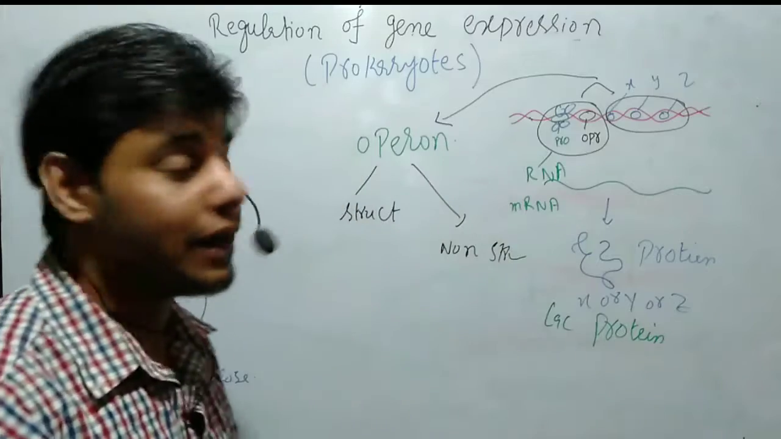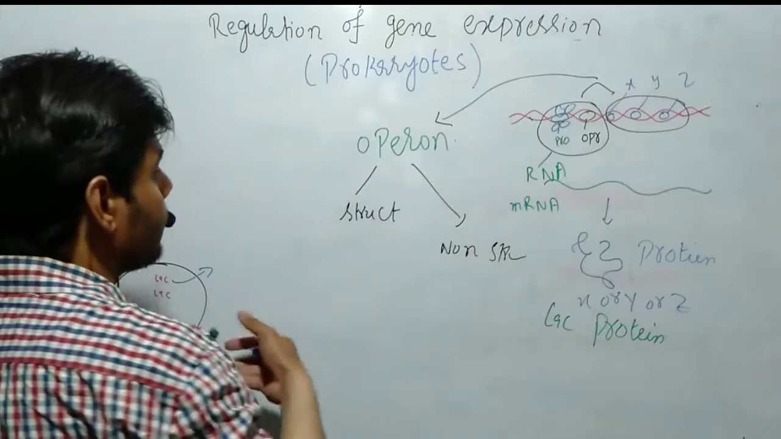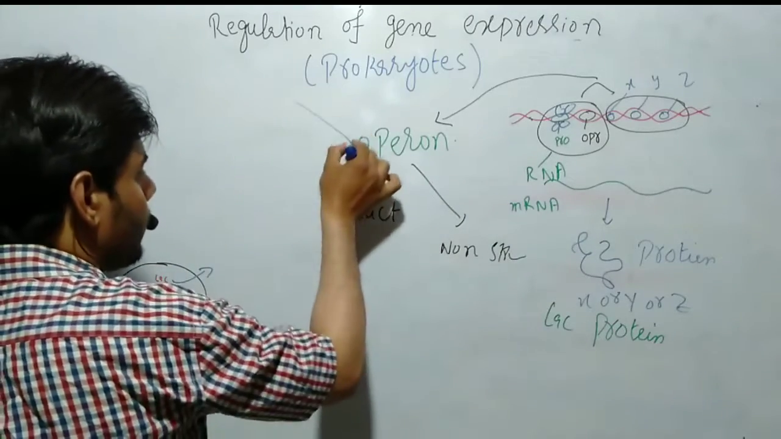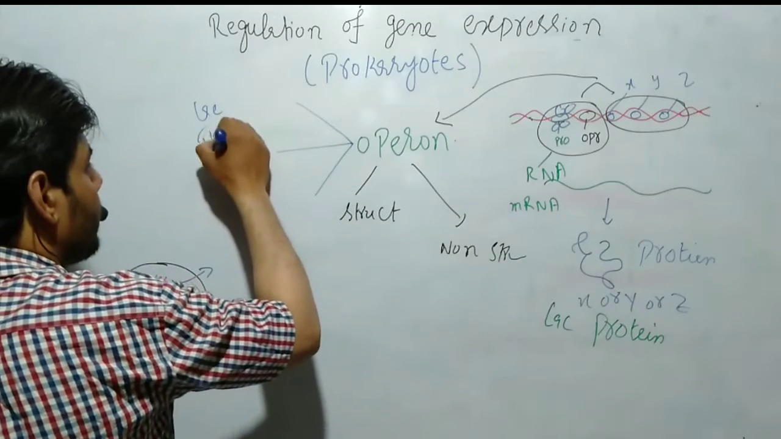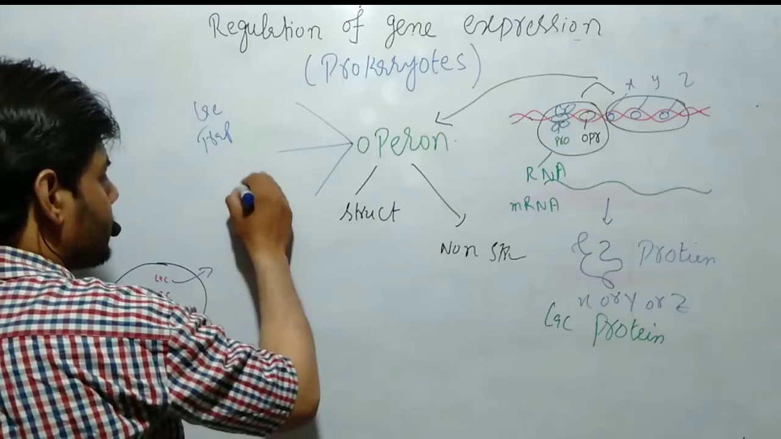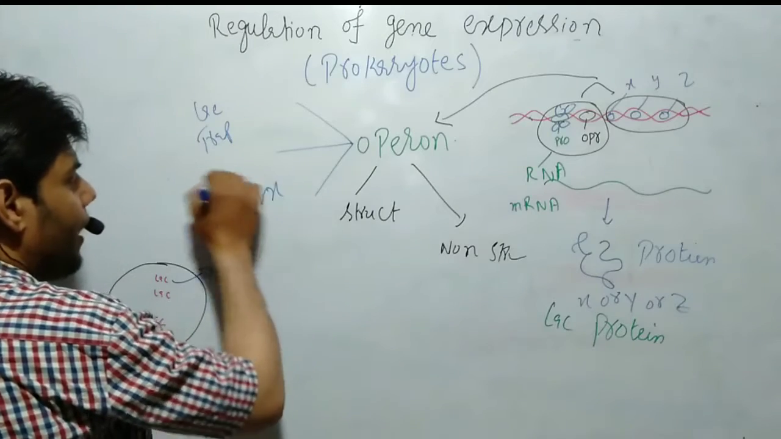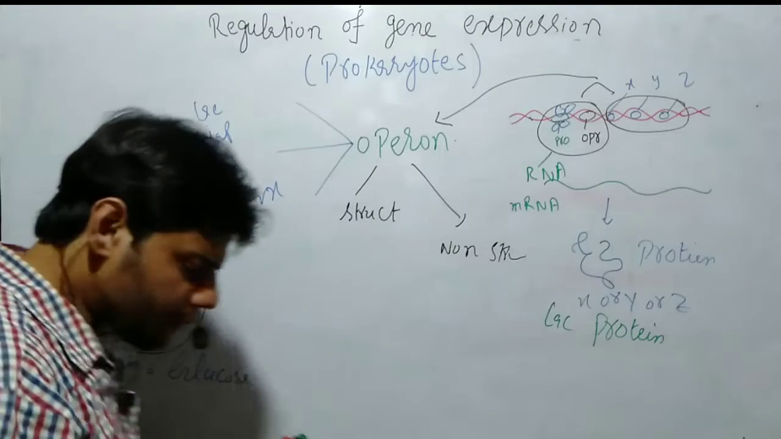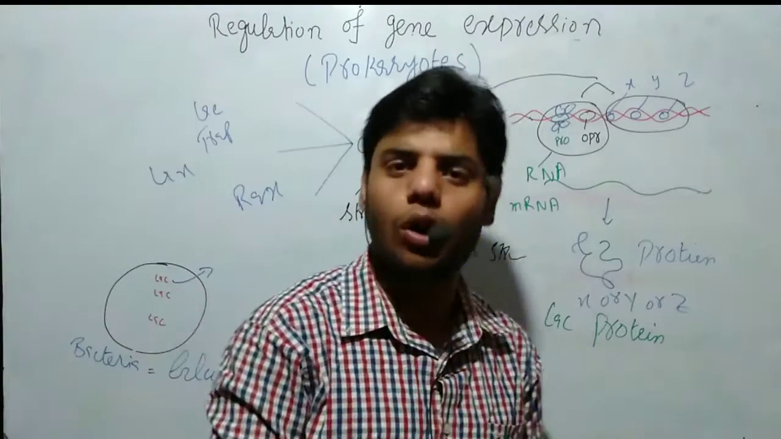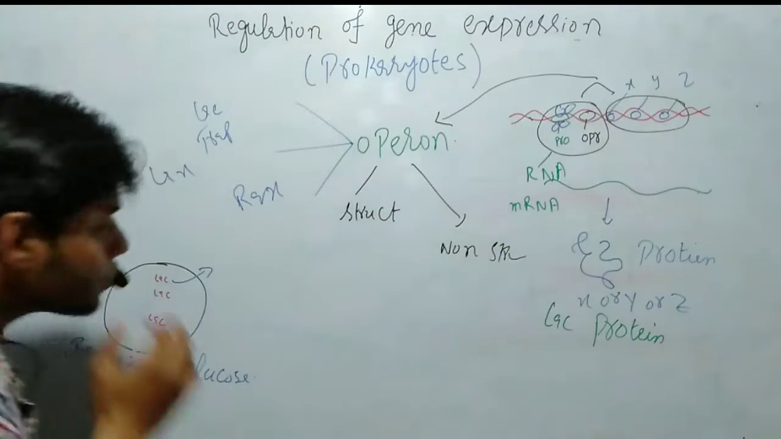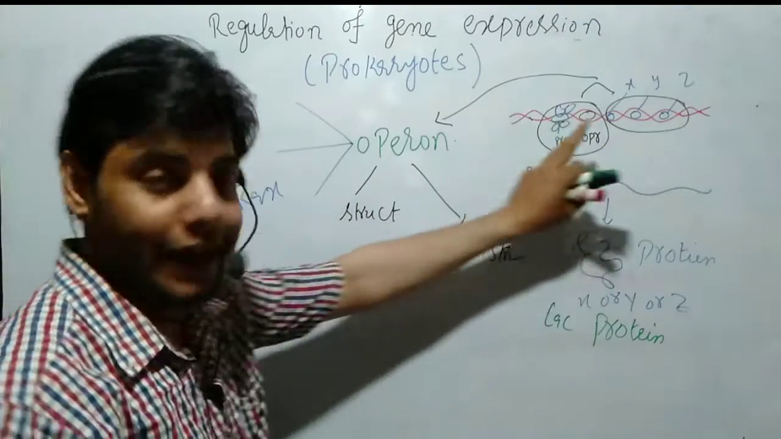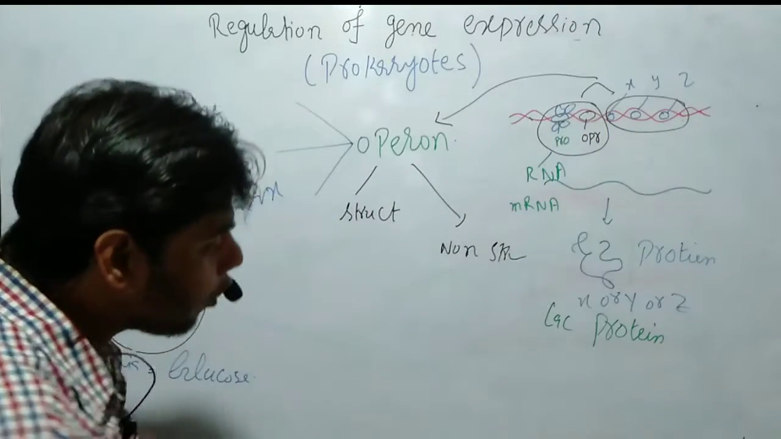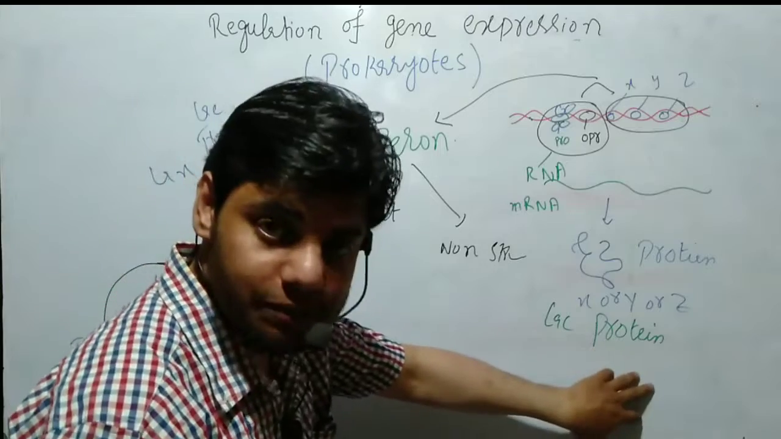Inshallah, we will explain the lac operon. We have different types of operons: we have lac, trp, ara, and others. Inshallah, we will explain all these operons in detail. So let's suppose this is the lac operon, and in the lac operon we get the lac protein.